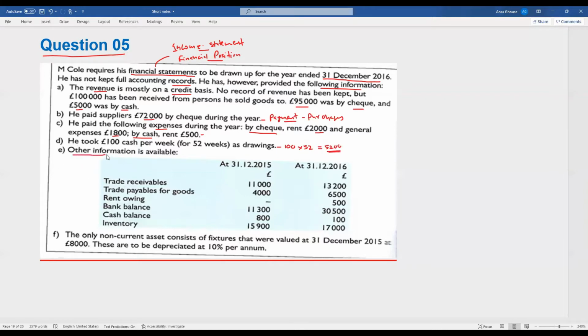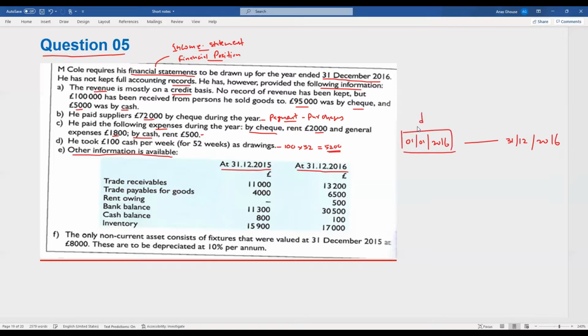Other information is available. Now you are given a set of information pertaining to 31st December 2015 and 31st December 2016. The financial year starts from 1st January 2016 to 31st December 2016, so this is the opening period.